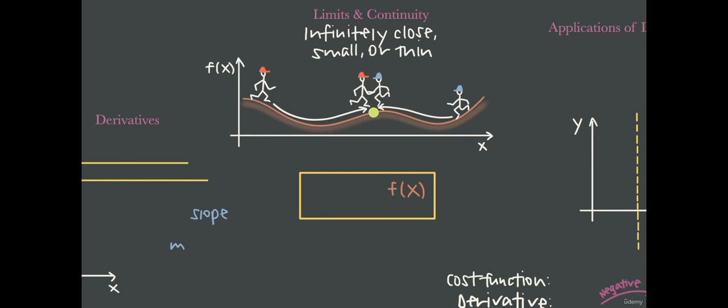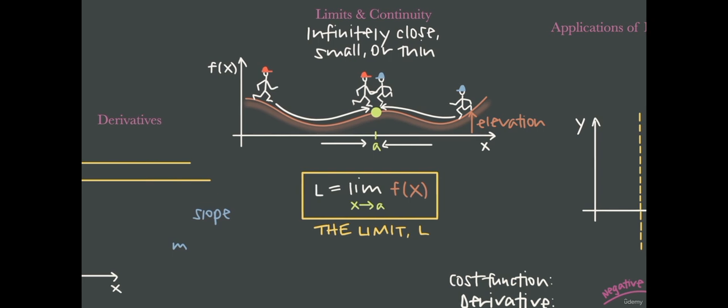If we model the hiking trail with the function f of x, and our hikers are approaching a point called a, then we say that L is the limit of f of x as x approaches a. This notation tells us that we're trying to find the elevation of the hiking trail by using the elevation of the hikers. The closer the hikers get to a, the better idea we'll have of the elevation of the hiking trail, and limits tell us that they can get infinitely close to a, which means we'll be able to infer exactly what's happening at x equals a.